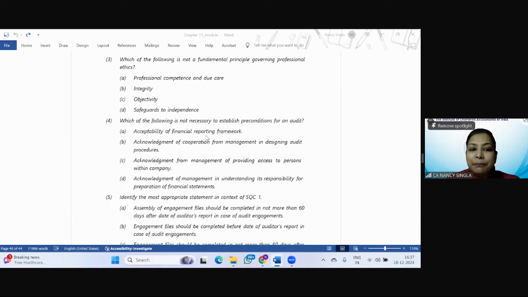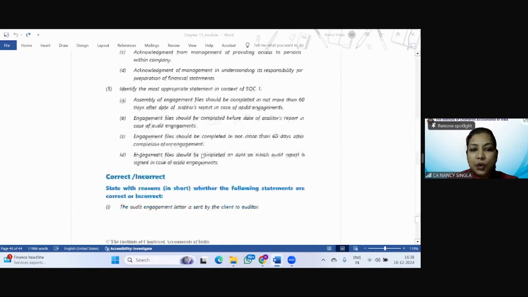So see, acceptability of FRF, that is a precondition. Acknowledgement of cooperation from management in deciding audit procedures. See, audit procedures are to be decided by the auditor himself and the audit team. So this is not the case. Then acknowledgement from management of providing access to persons within the company. This is a precondition. Acknowledgement of management in understanding its responsibility for preparation of financial statements. Again, this is a precondition. So the answer to this is B. That is acknowledgement of cooperation from management in deciding the audit procedure.